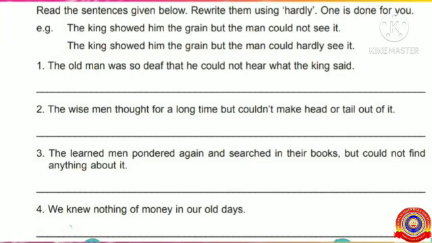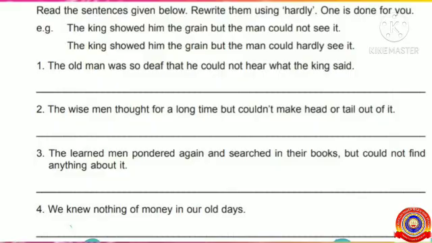Yes, no or not is not used in the second sentence. Am I right? Instead of that, hardly is used because it is used to denote negativity. Hardly negates the verb that follows it.